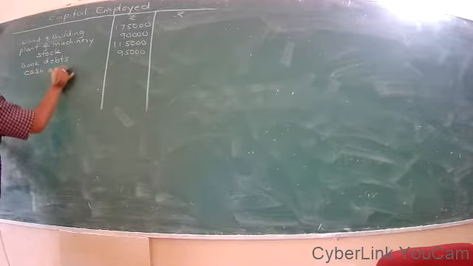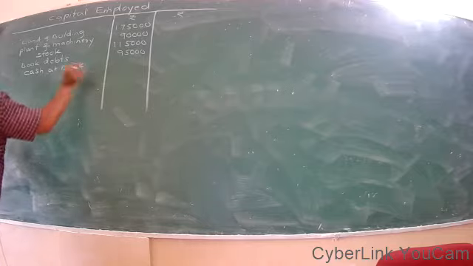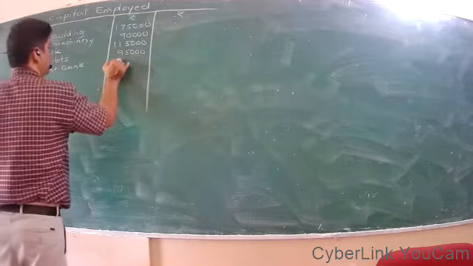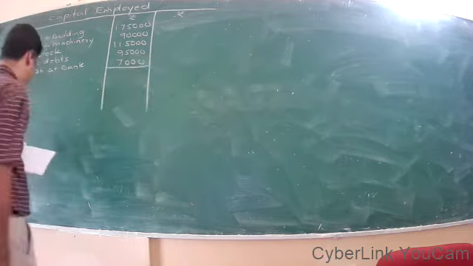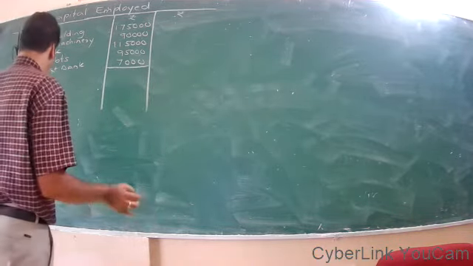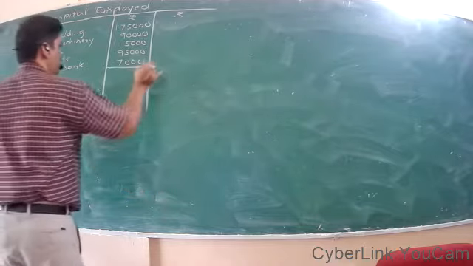Cash at bank, 7,000. So totaling up, the total will be 4,82,000.